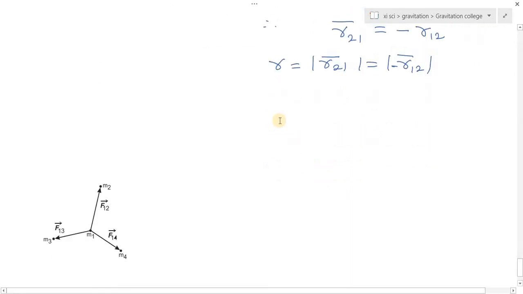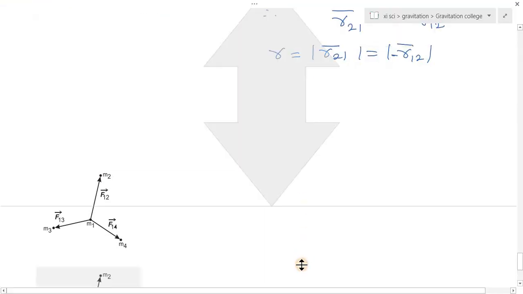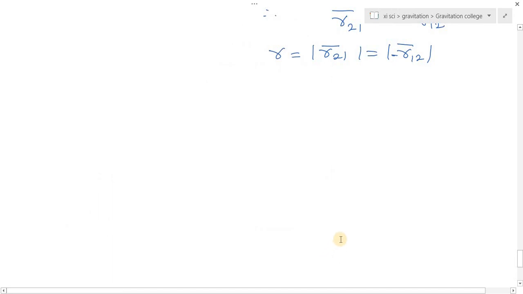Now see the Newton's gravitational force. How do we write the formula in vector form? The force on m2 due to m1 is F21 bar.